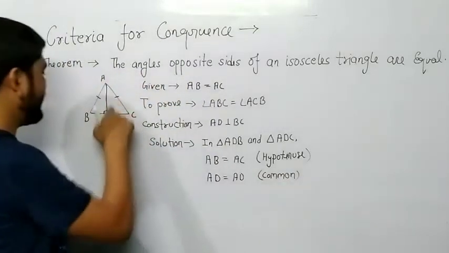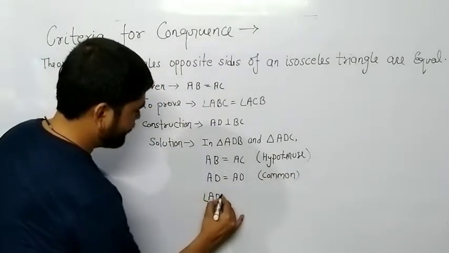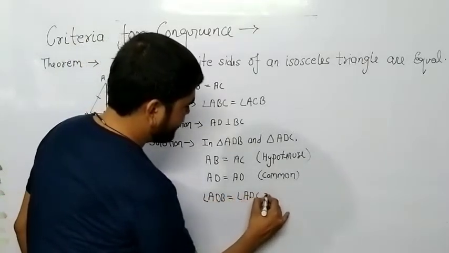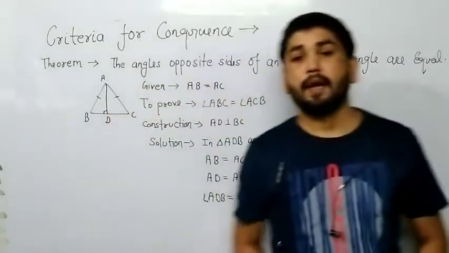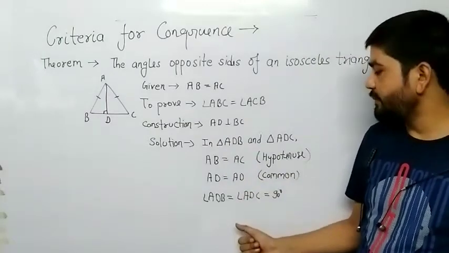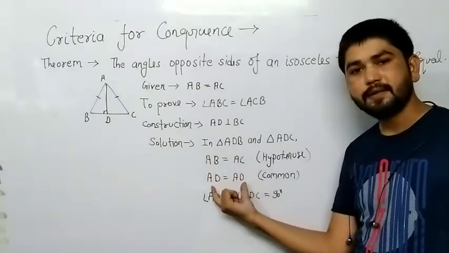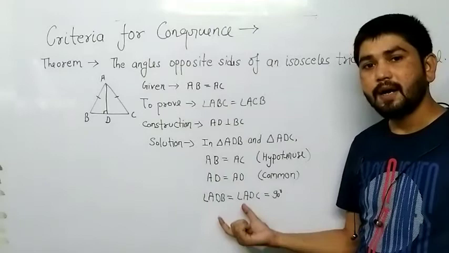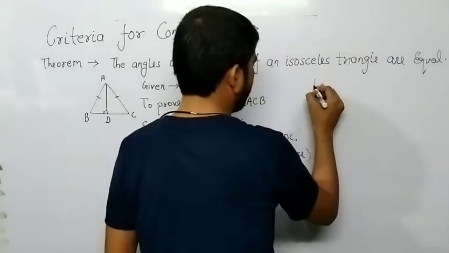And for the right angle, angle ADB is equal to angle ADC is equal to 90 degrees, because we have drawn here a perpendicular. So by which property? Right angle, hypotenuse and side. So it is RHS property. So by RHS congruency rule,